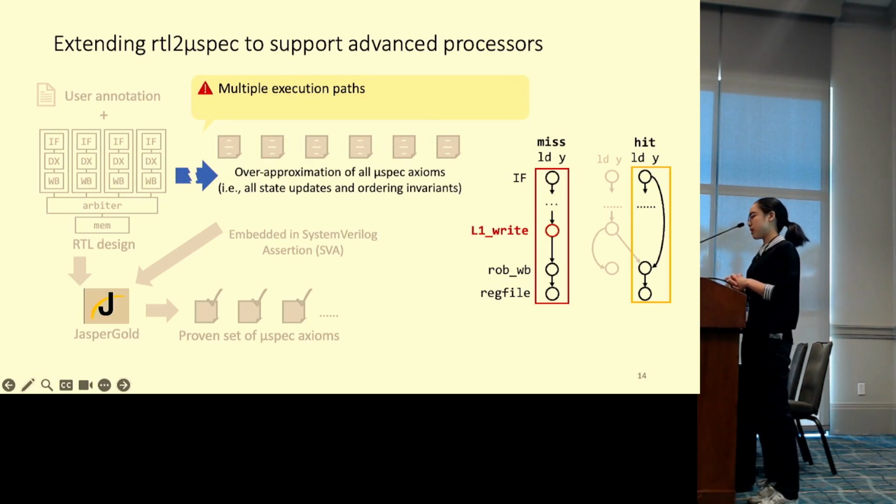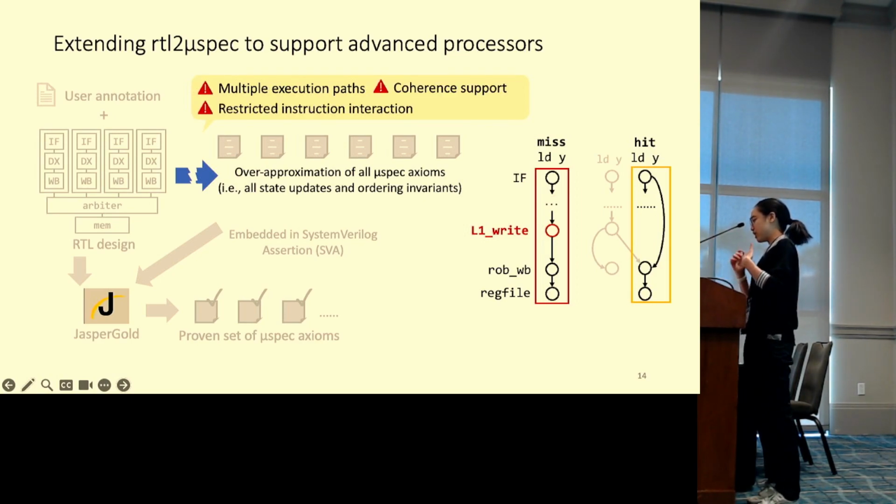Previously, RTL2Mixedback could not synthesize complete Mixedback axioms capturing both paths because it assumes if an instruction ever updates a state element, it always updates that state element. Some other limitations include no support for cache coherence or limited assumptions on instruction interaction.